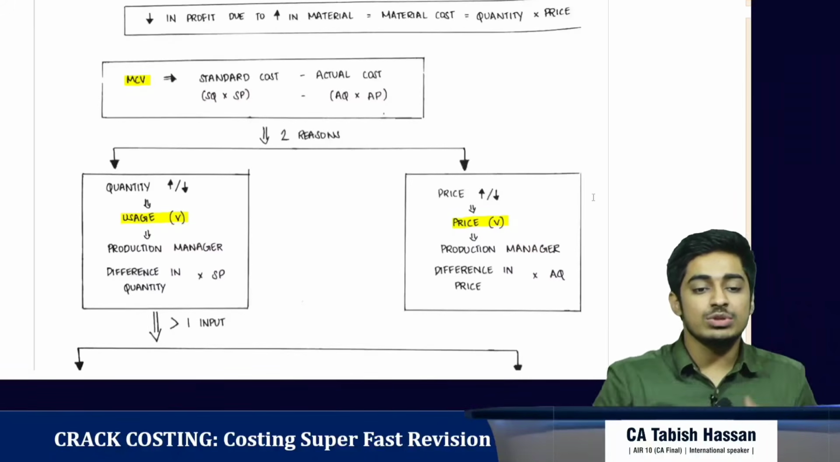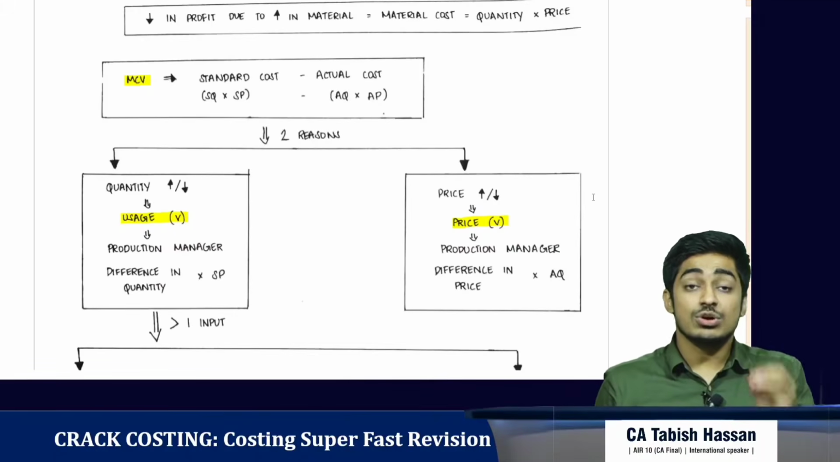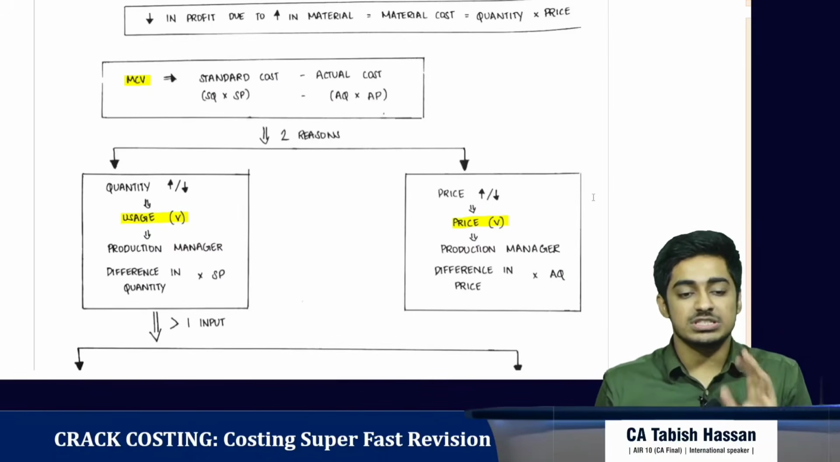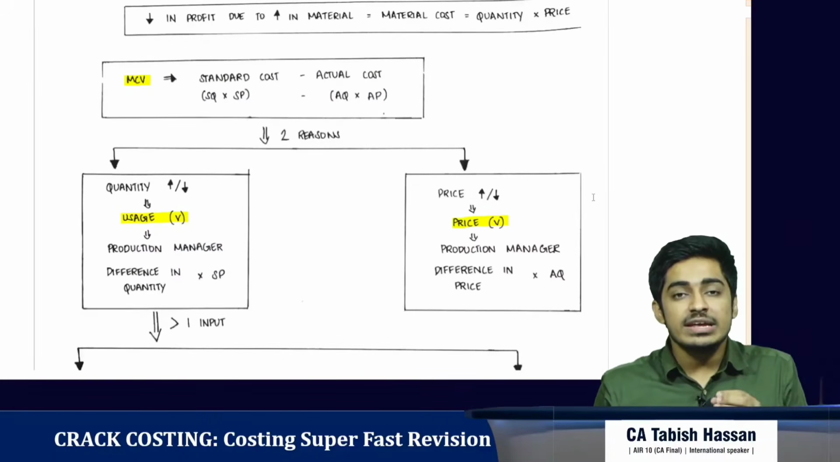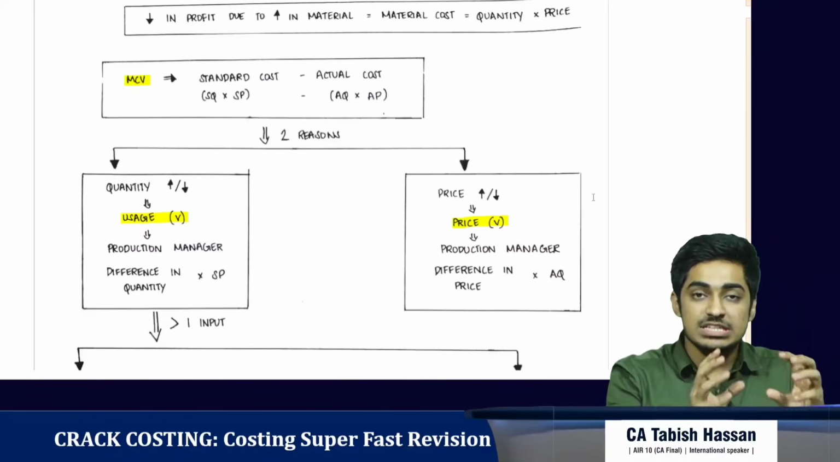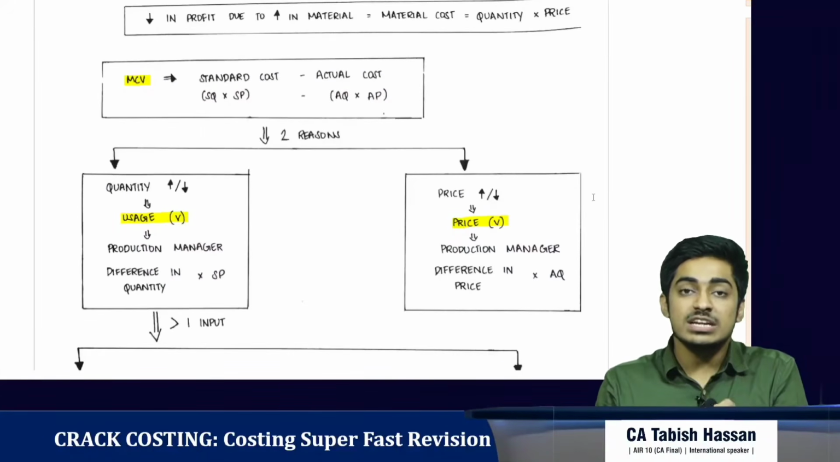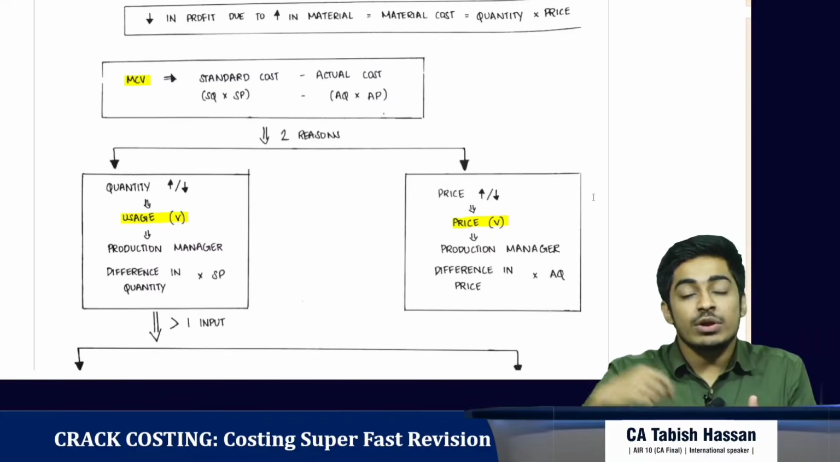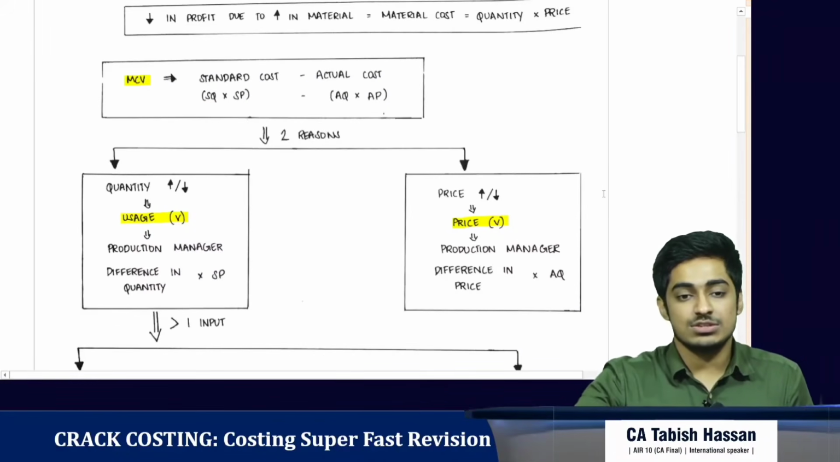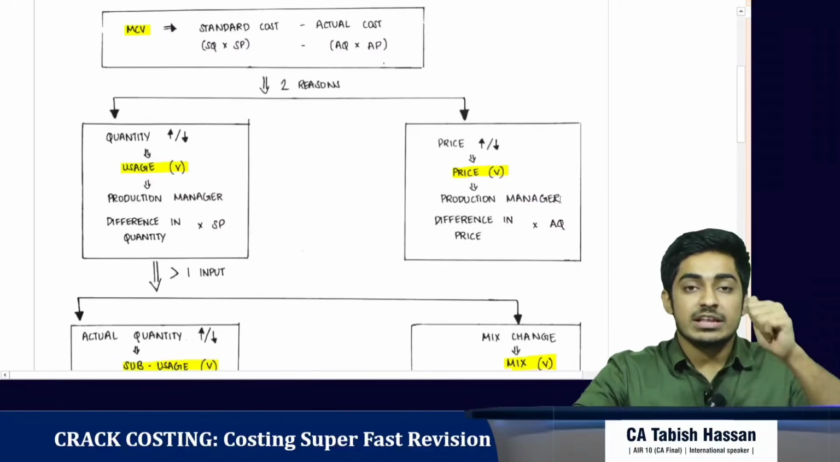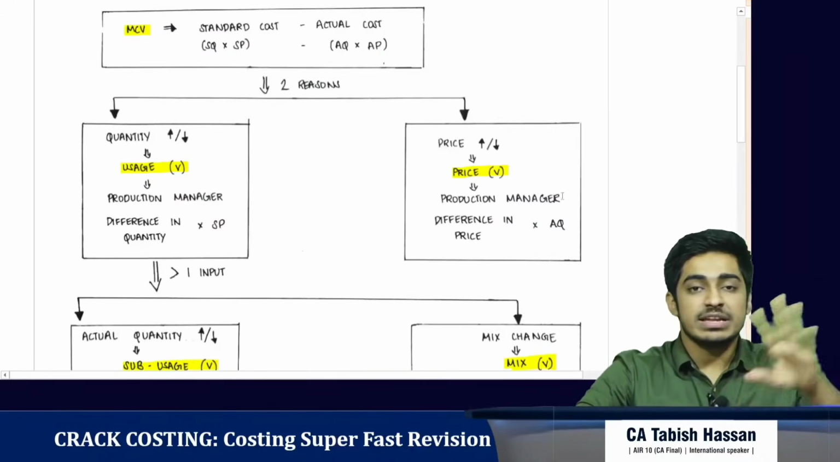Now coming to the difference in quantity. It is called usage variance. Who is responsible? Production manager is responsible. How do we get it? It is a difference in quantity. So difference in quantity into standard price. Why standard price? Because the difference in price is already covered by the material price variance. So we got the material cost variance, material price variance, and material usage variance.